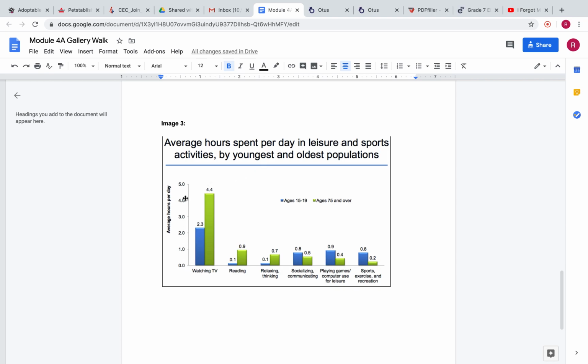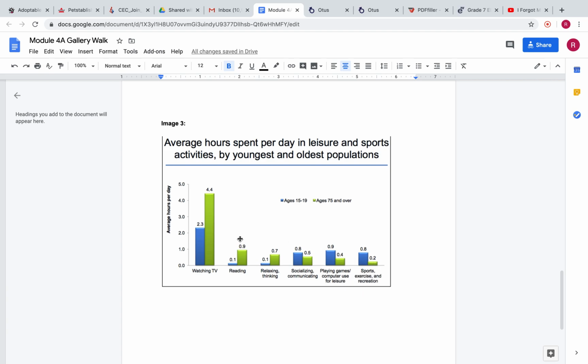On this part of the graph, you have the average hours per day, starting from 0, then 1, then 2, then 3, then 4, then 5. And on this side of the graph, you have various different activities. The first one is watching TV, the second one is reading, then there's relaxing and thinking, then here we have socializing and communicating, then we have playing games or computer use for leisure, and then we have sports, exercise, and recreation.